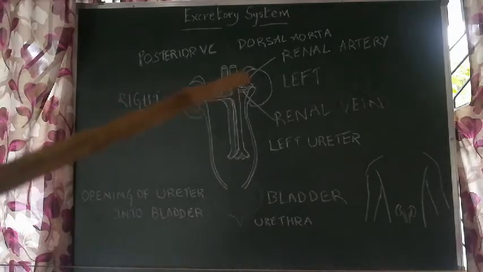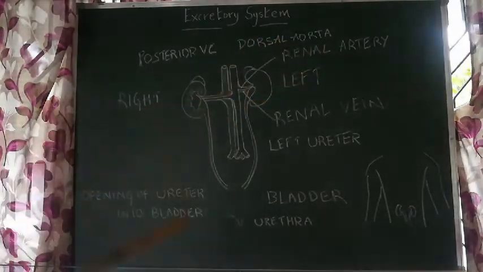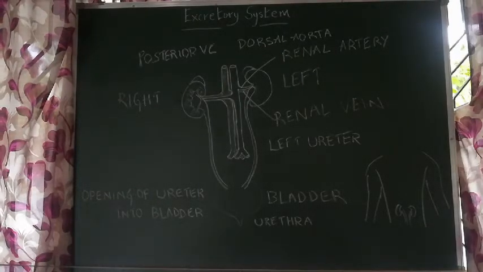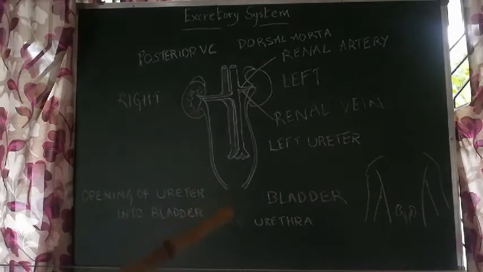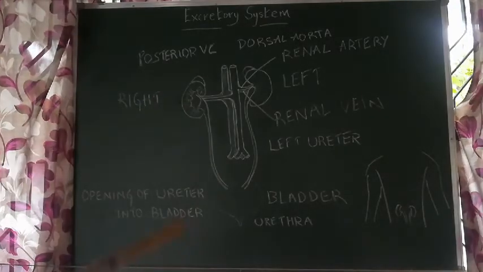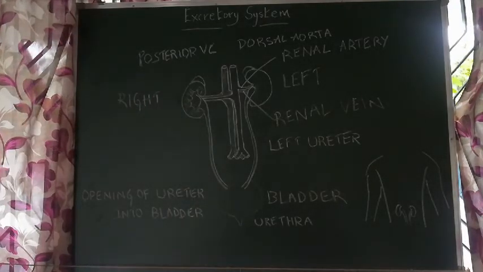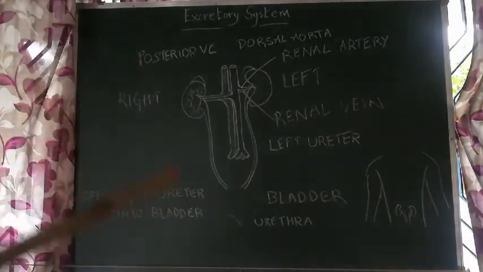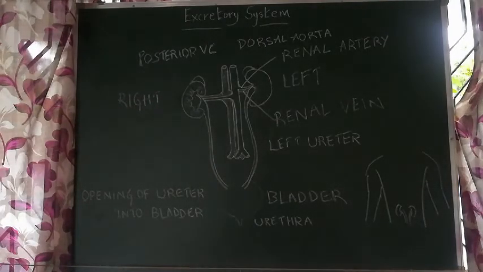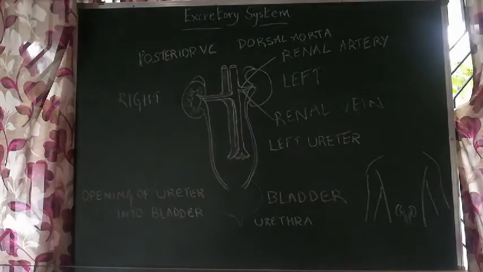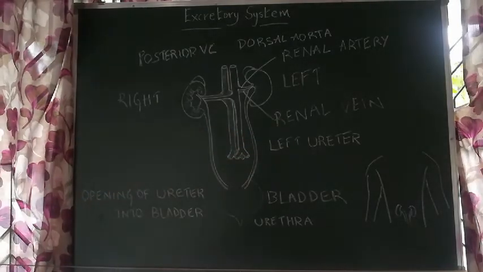Now see, this renal artery, along with the oxygenated, pure blood, also carries a lot of waste products. Means the blood in the renal artery has oxygen as well as waste products which it collected from all over the body to bring to our kidneys so that the kidneys will filter and all the waste products are removed.